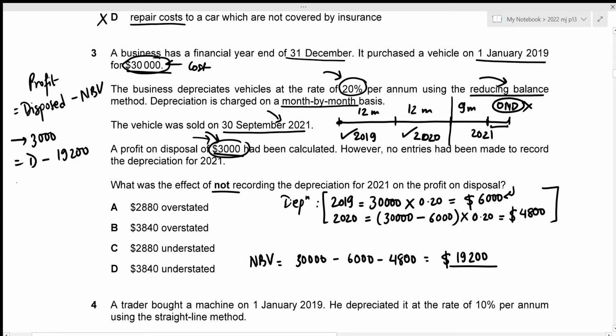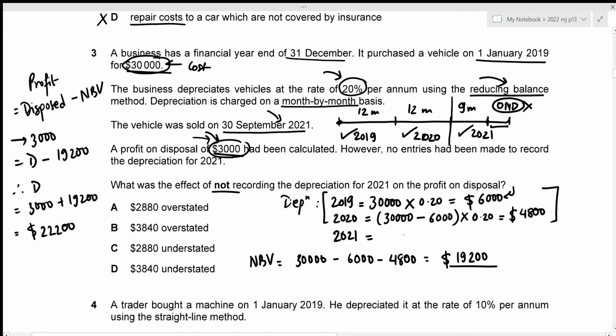We need to figure out the disposed value, and we have our net book value to be 19,200. Now we can easily figure out the disposed value. That is just going to be 3,000 plus 19,200, which results in the disposed value to be 22,200. Okay, now we need to figure out the actual profit on disposal after considering the depreciation for the year 2021 as well. So let's figure out the depreciation charge for 2021.